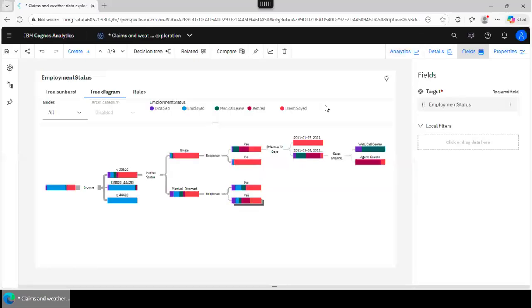But one more thing, I forgot to tell you this. So basically, when it's splitting the nodes, when it's doing a split, it's also checking how much data is going to fall into the node. If you have under 25 records that fall into the node, it's not going to do the split. It's going to merge. So each node cannot have less than 25 records. And another condition is that you cannot have more than 36 nodes. That's a limit, all right? So it's going to try to find the best possible combination of drivers, all right?